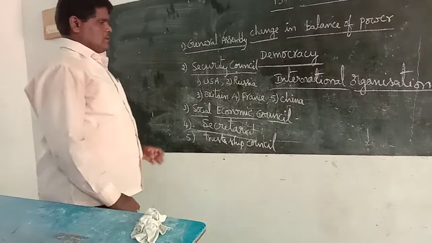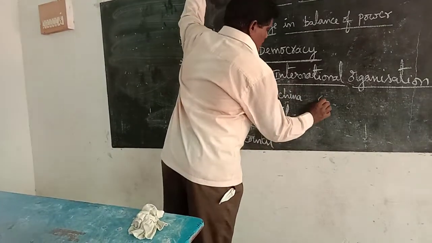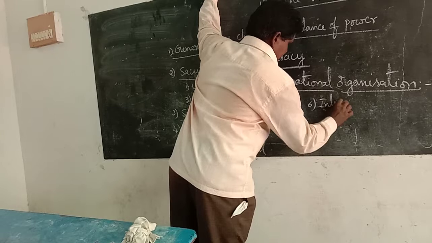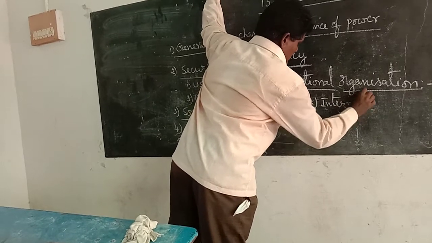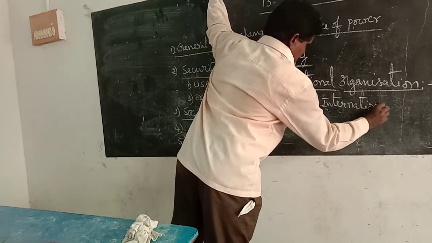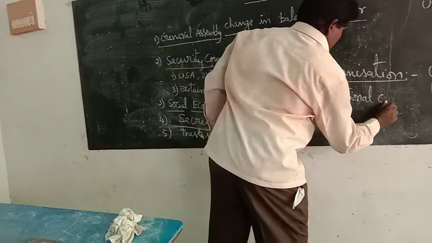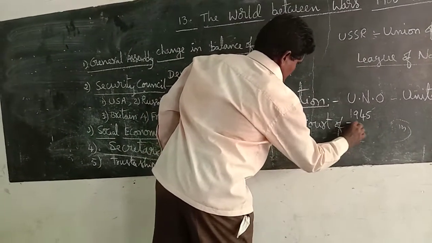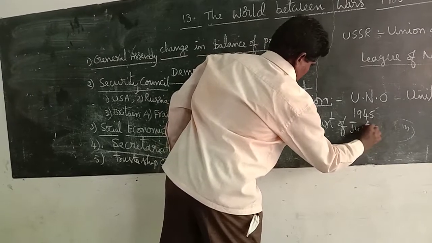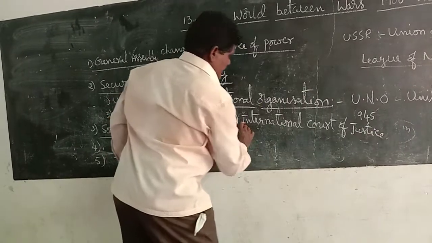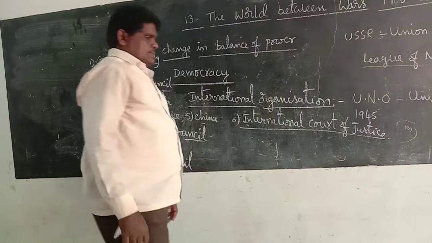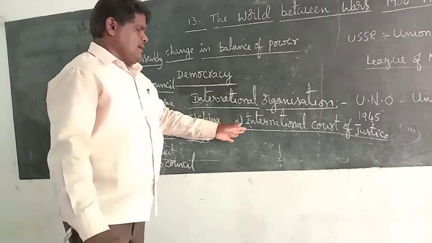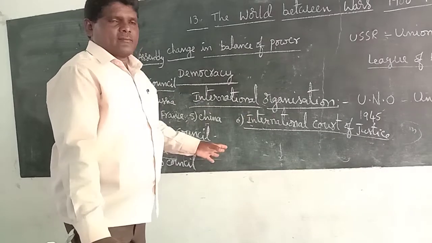The last organ is the International Court of Justice, I mean the international court. There are many judges and courts.